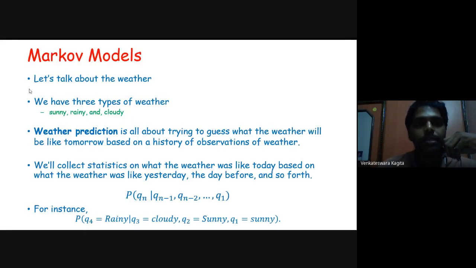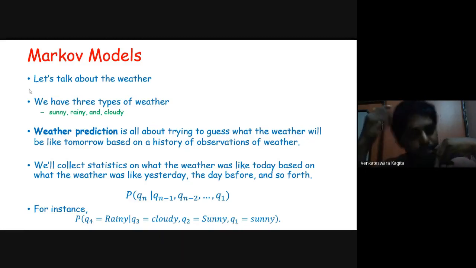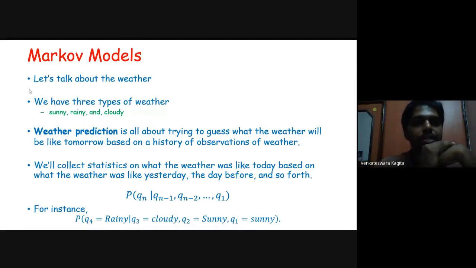So, let's talk about weather. We have three types of weather, let's say sunny, rainy, and cloudy. Cloudy and foggy are used interchangeably in the coming slides, so you can just replace cloudy with foggy whenever it is required. So we are talking about weather prediction.